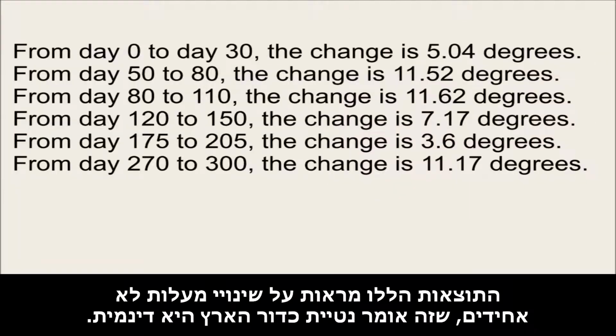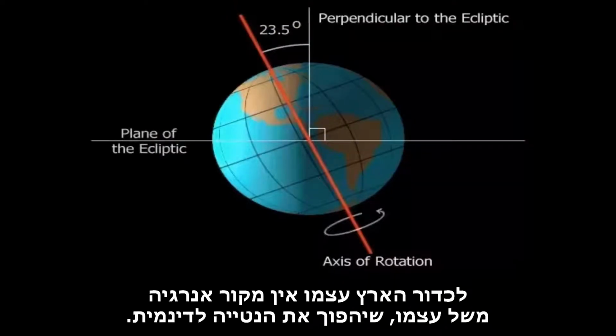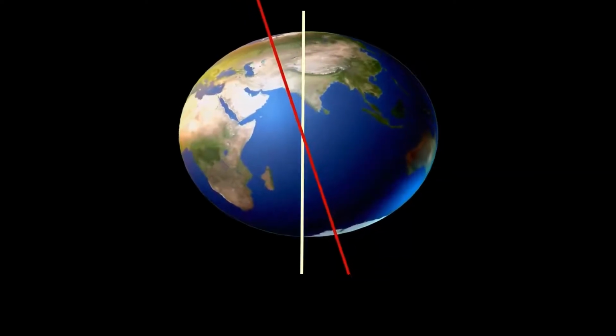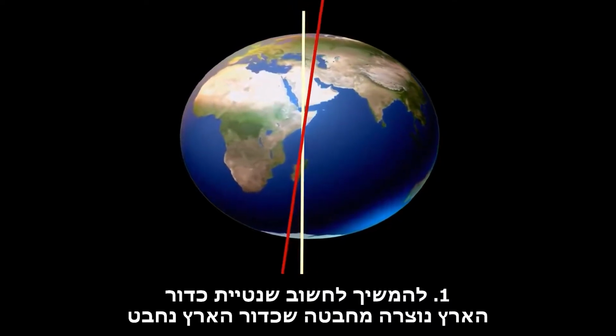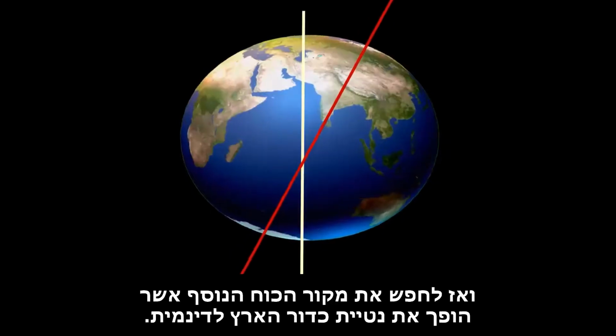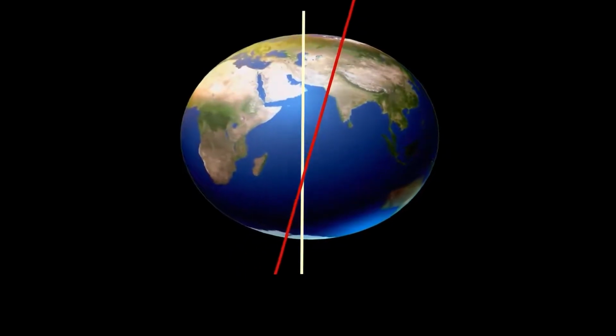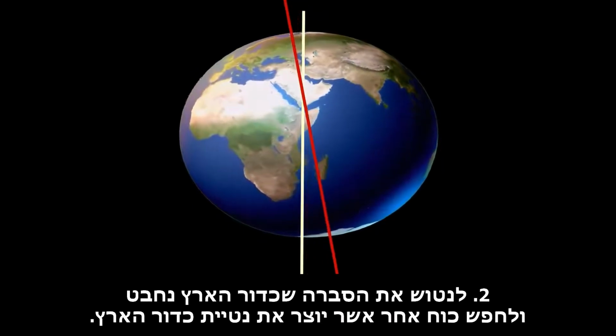These results show non-uniform degree changes, which means the Earth's inclination is dynamic. The Earth itself has no source of energy of its own which would make the inclination dynamic. We have two options. One: continue to think that the inclination of the earth was created by a hit, that the earth got hit, and then look for the source of the additional force which makes the inclination of the earth dynamic. Two: abandon the belief that the earth got hit and look for another force that creates the inclination of the earth.